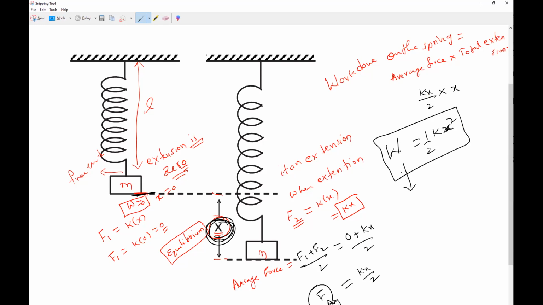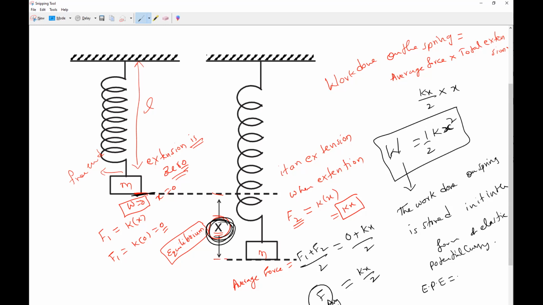So the work done on the spring is stored in it in the form of some energy. In the form of what energy, guys? Elastic potential energy, EPE. Formula, anybody can tell me?